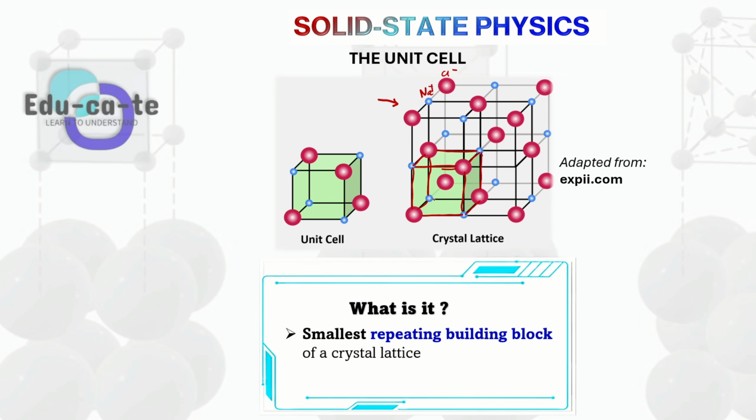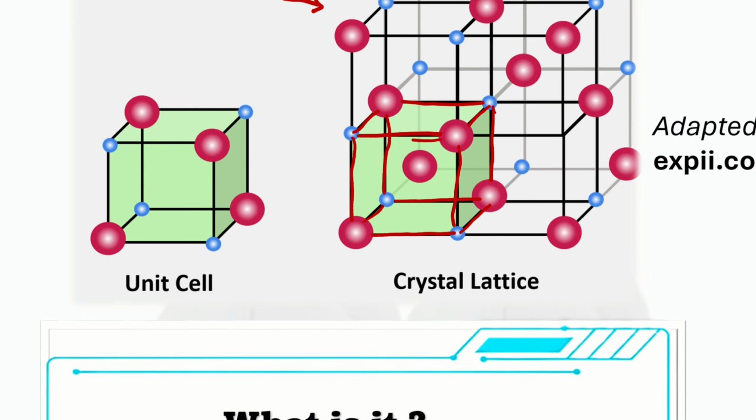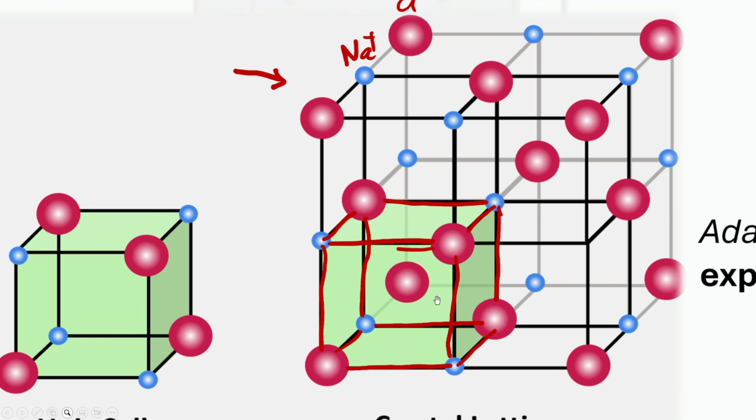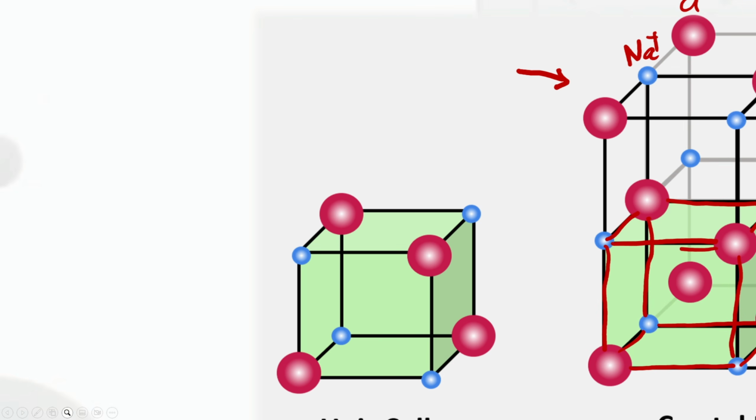The unit cell is the smallest repeating building block of a crystal lattice. You can see that this cube exists in the lattice, and there are many other cubes that look like it. So the crystal lattice itself is made up of many unit cells. The unit cell is just the cube that has the atoms on its corners. So this is your unit cell.